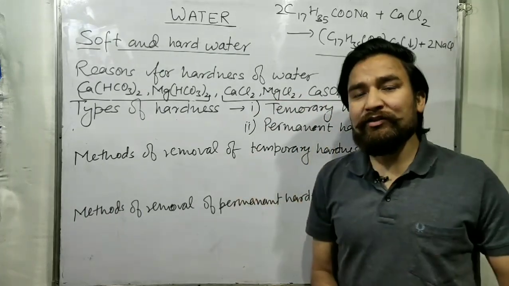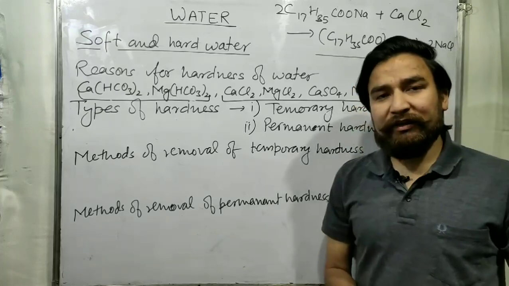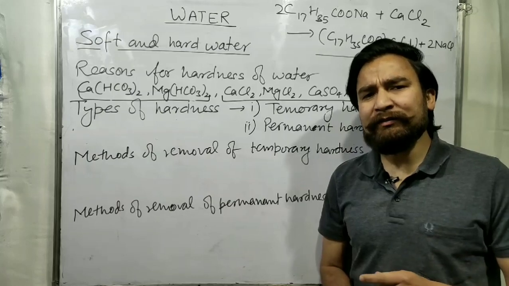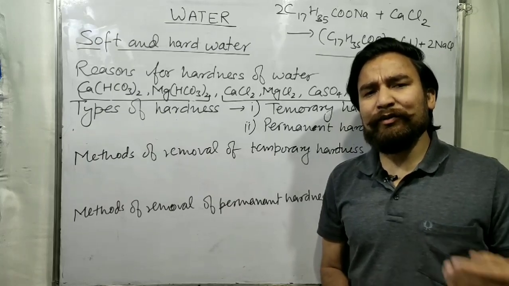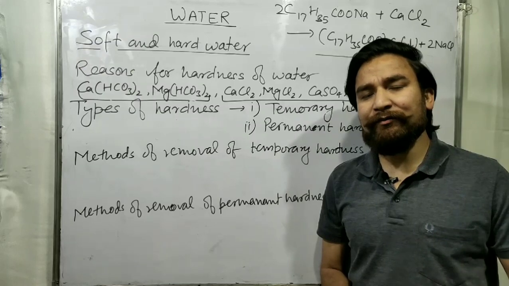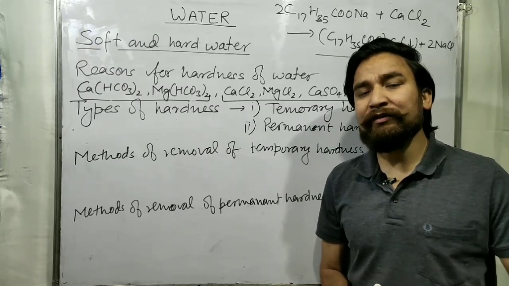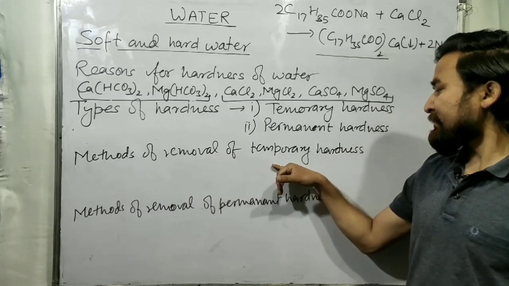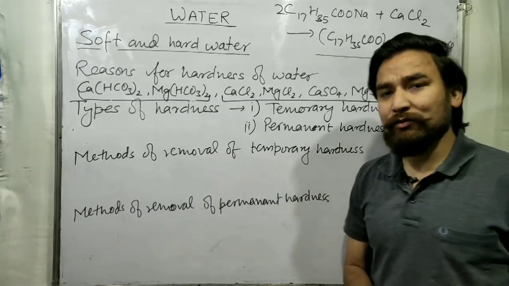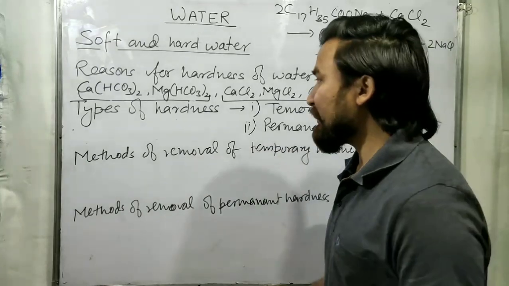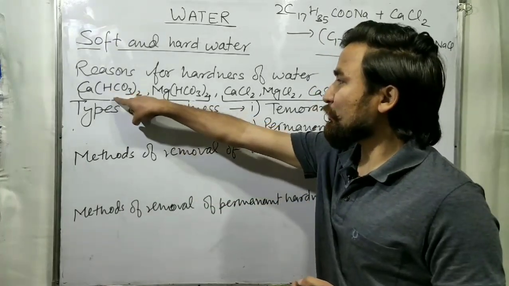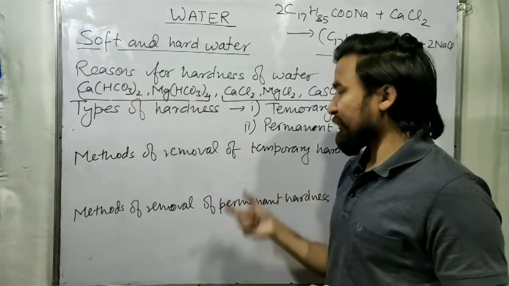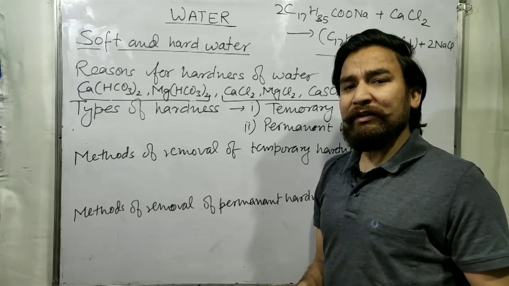Now the methods of removal of temporary and permanent hardness. There are so many methods to remove the hardness of water, but here we will discuss one method of each. The method of removal of temporary hardness is by boiling. So by boiling, how can you remove the temporary hardness? Because you know that temporary hardness is due to the bicarbonates of calcium and magnesium. Now, if you boil the water, what happens?